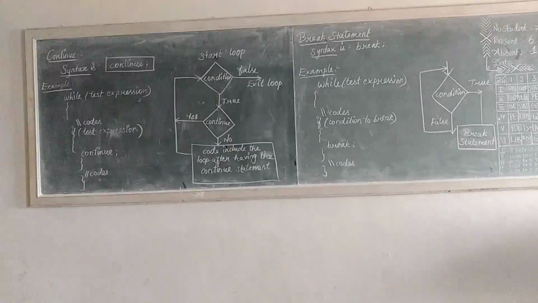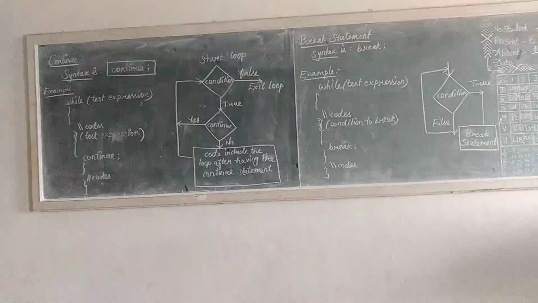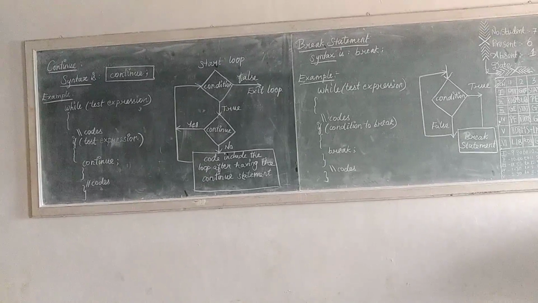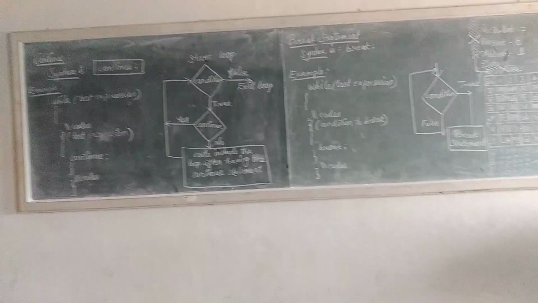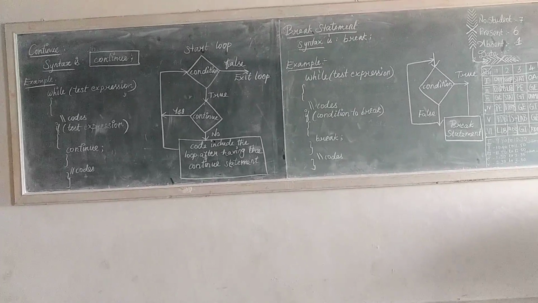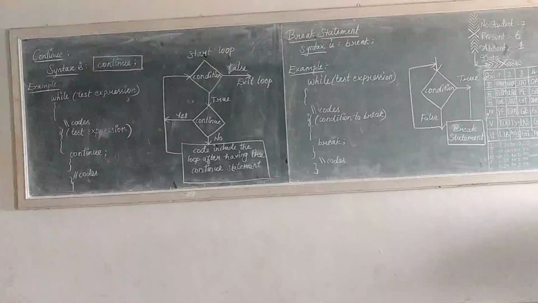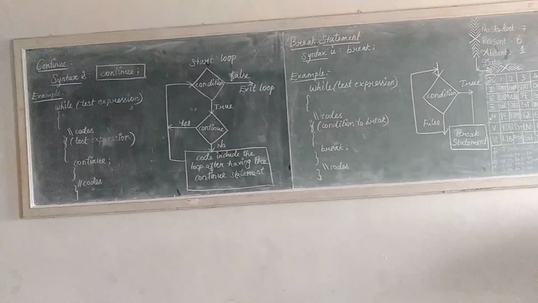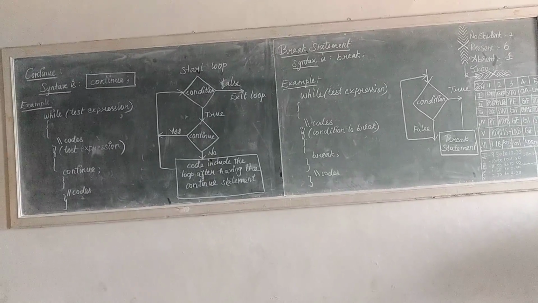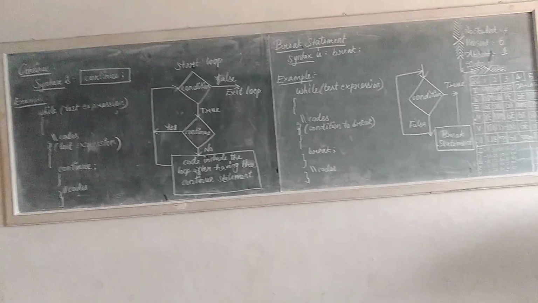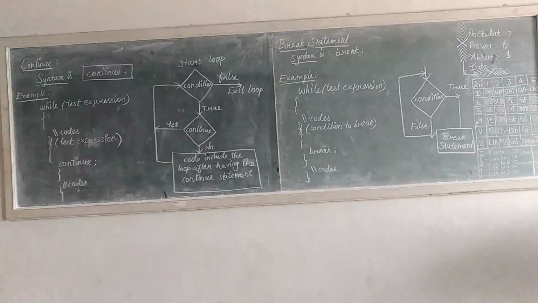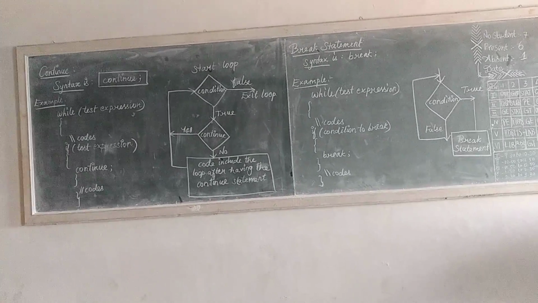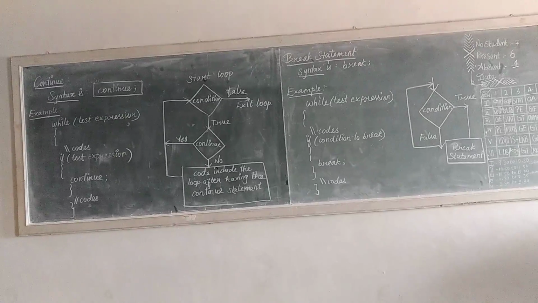In C language, it is used to bring the program control to the beginning of the loop. The continue statement will skip some lines of code inside the loop and continue with the next iteration. It is mainly used with conditions, so that we can skip some code for a particular condition.